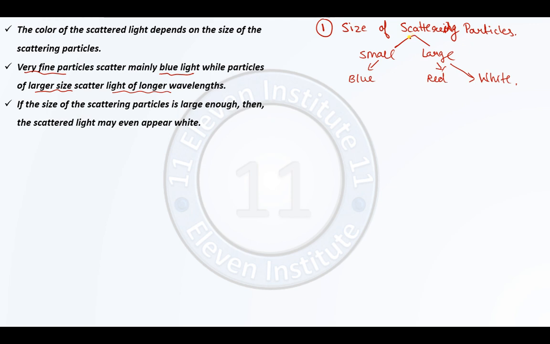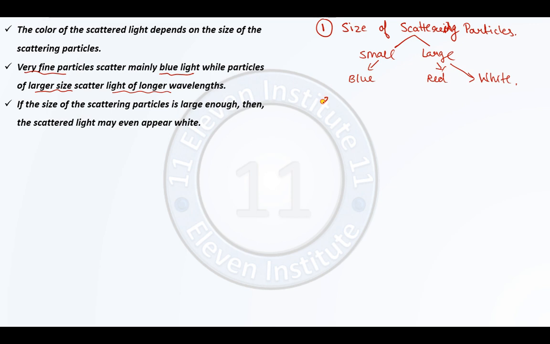If the particle size is less, they will generally scatter the light of smaller wavelengths, which is generally blue in color. If the particle size is large, they will scatter the light of red color, and if it is yet large, they may also scatter the light of white color.